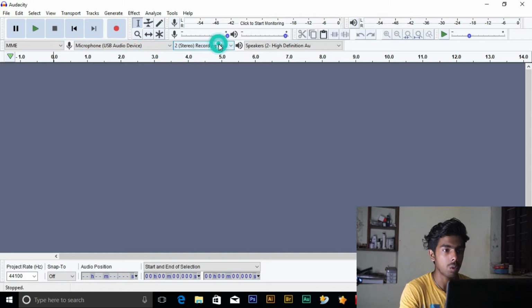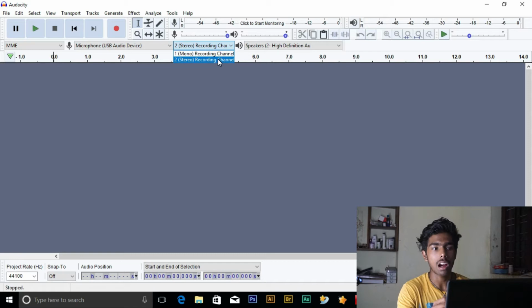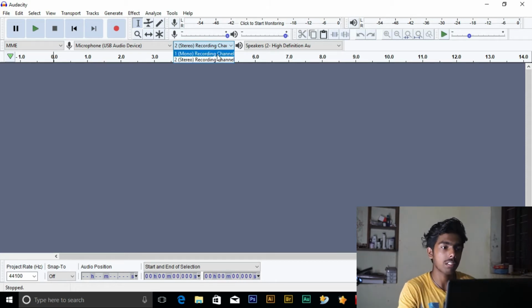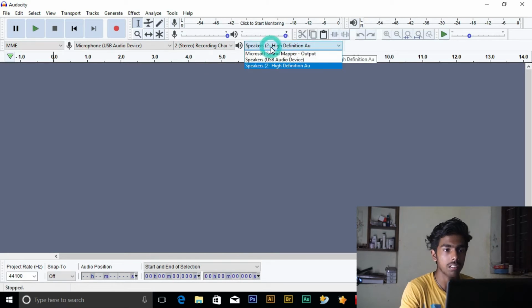Over here, the next option is mono or stereo. Some microphones only record audio in mono, but some, like these small recorders, record audio in stereo. You need to know which one to select. I'll just choose stereo because it is my stereo microphone. And here is the output where you need to output your audio through.